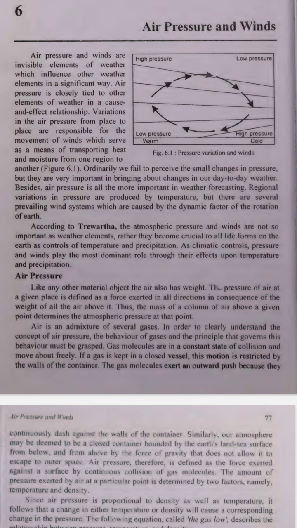3. Air pressure changes with altitude. The higher you go, like climbing a mountain, the less air is above you. This means there is less weight, and therefore less pressure. This is why mountain climbers sometimes use oxygen tanks. They are high up where the air is thinner, meaning less pressure and fewer oxygen molecules.